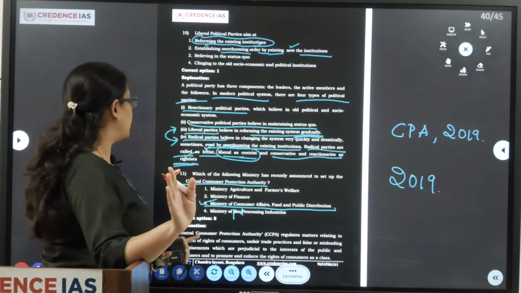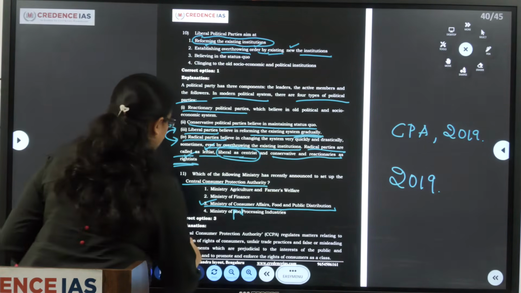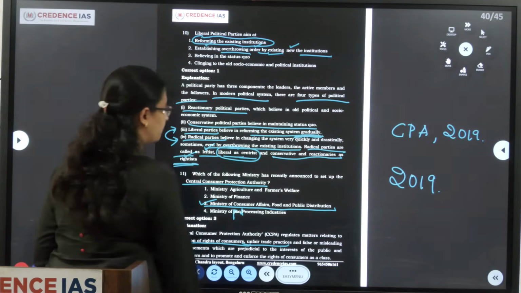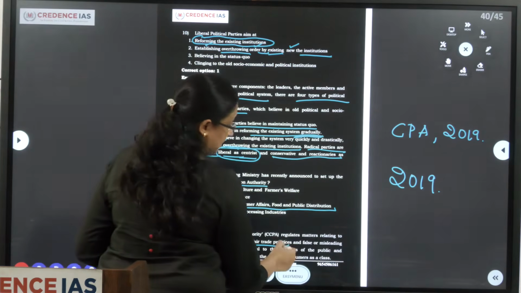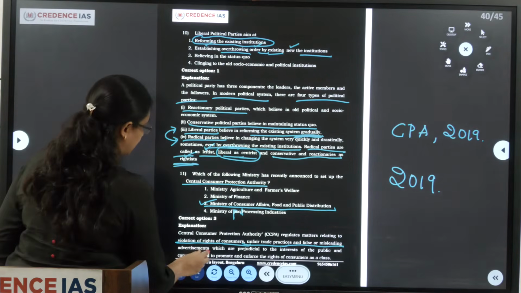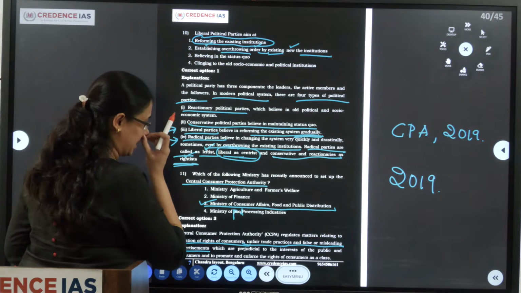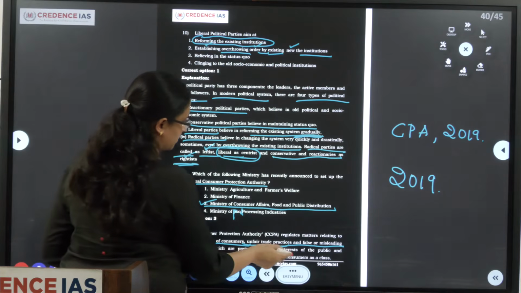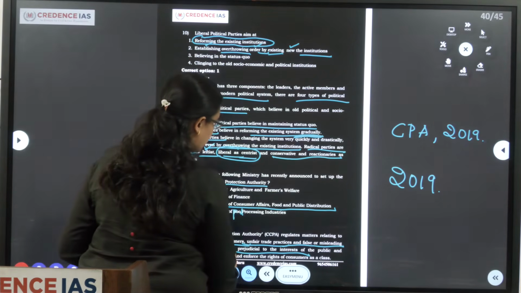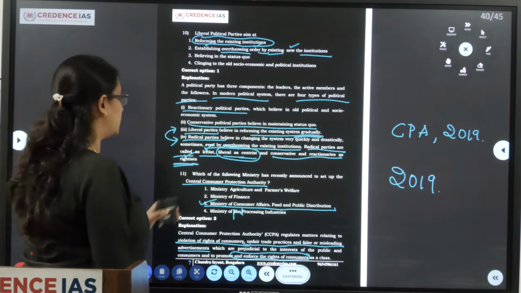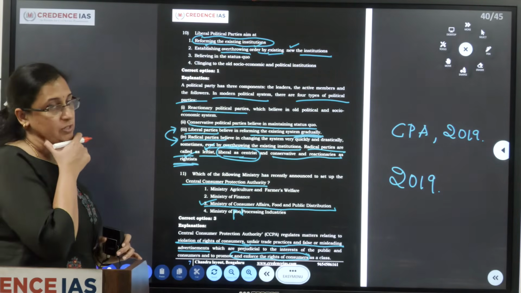It regulates matters relating to violation of rights of consumers, unfair trade practices like adulteration of food, for example, false or misleading advertisements which are prejudicial to the interests of the public and consumers, and to promote and enforce the rights of the consumers. That will be done by the Central Consumer Protection Authority.